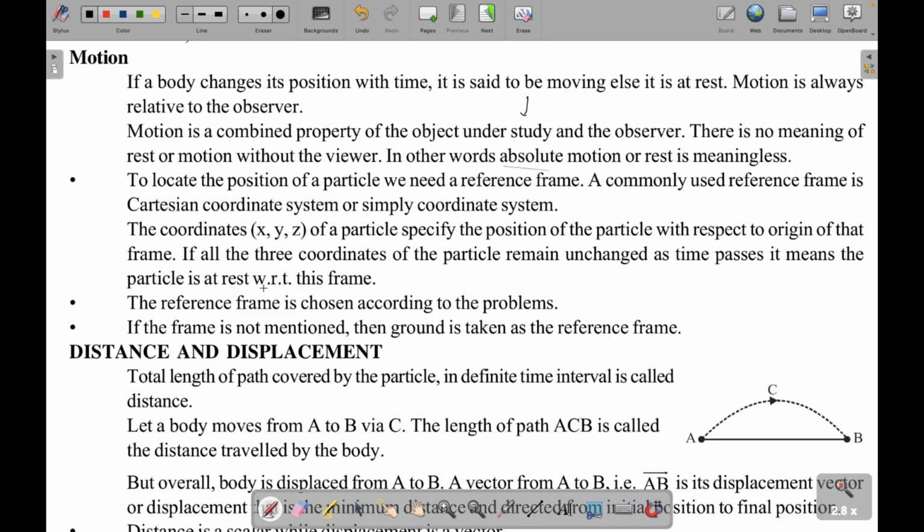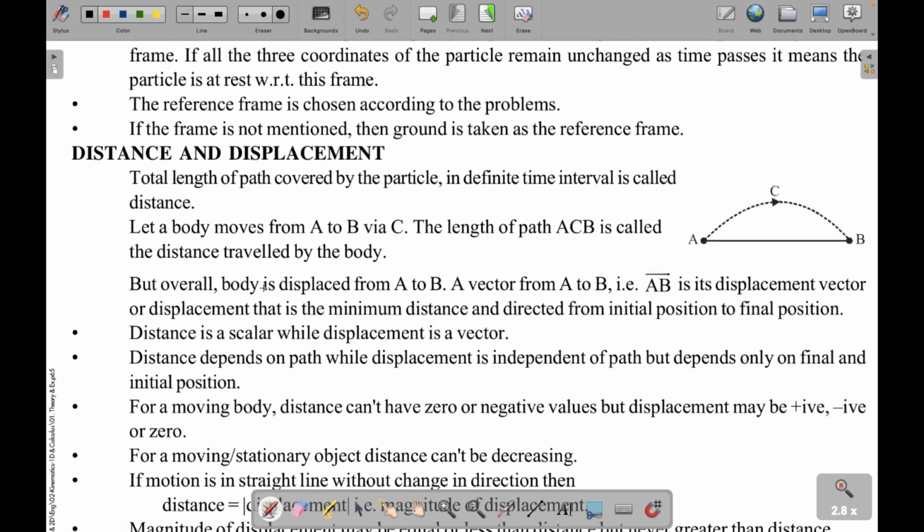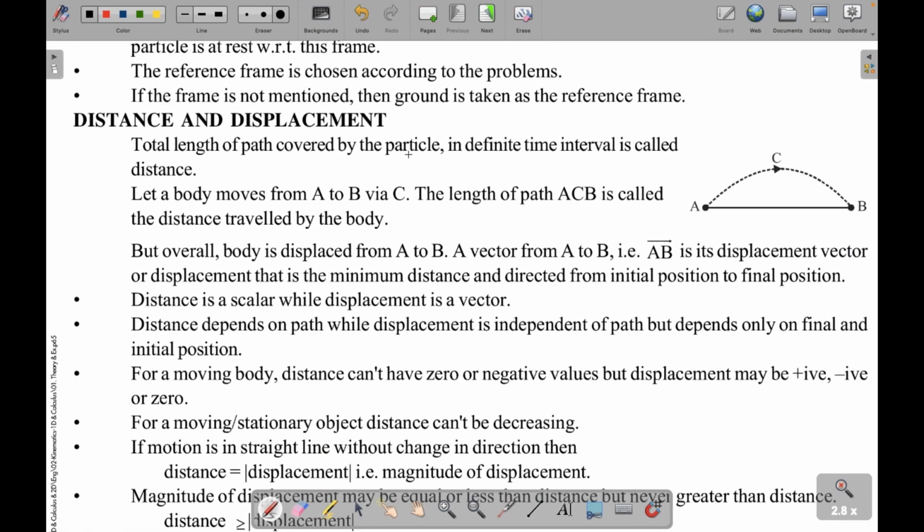Right, so the reference frame is chosen according to the problem, this we'll see. If the frame is not mentioned, then ground is taken as the reference frame. So most of the times, the frame of reference is not mentioned, so we take the ground as the reference frame. Now again, a very common explanation, what is the difference between distance and displacement?